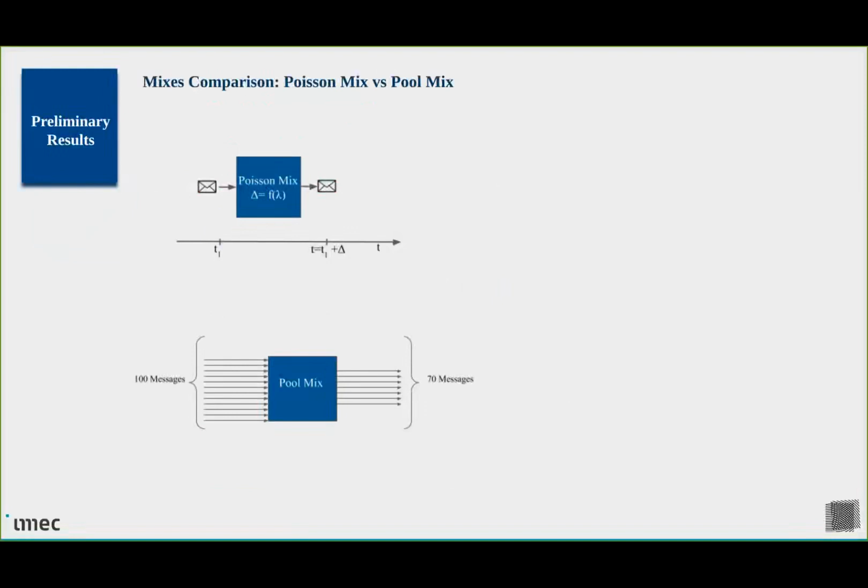So before I show you the preliminary results, I just want to give a brief explanation for those who might not be familiar with the 2 different types of mixes we're using here. So the Poisson mix will delay each message according to a Poisson process with a parameter lambda. And the pool mix will collect n messages, and each round will flush a certain percentage of these messages. For example, here we have 100 messages in, and each round the pool mix will flush 70 messages.